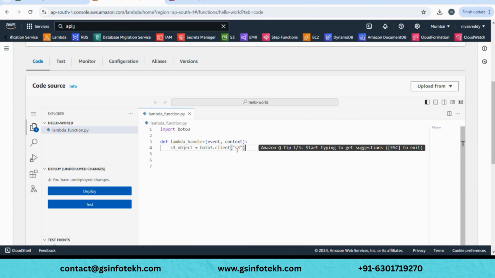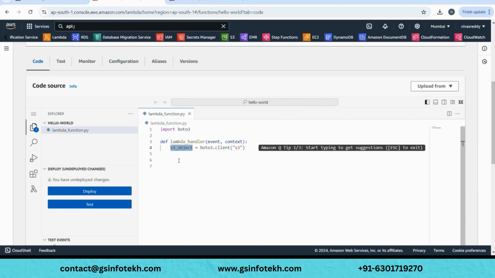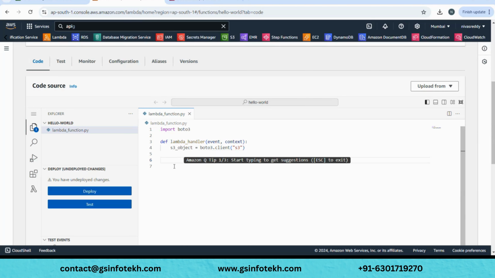For example, we are trying to interact with S3. Our bucket is an S3 bucket. So for the S3 service, I give boto3 client S3. Once you call this, you can give it any name. This value would be transferred to here, just for your understanding. Since you are new to Python, after the equals to, this is the right hand side, RHS, and this is the LHS, right? So whatever you do, you are creating an S3 service reference, and you are storing it into a variable called S3 object. So in your entire code from now, you can use this S3 object and work depending on your usability. So it's simple.